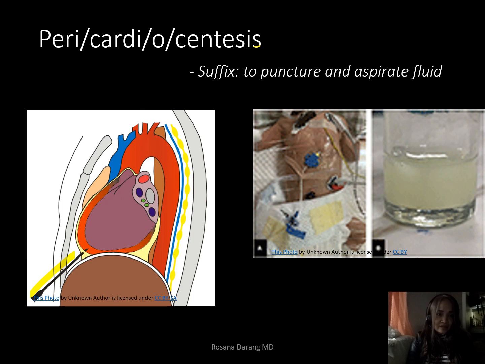So that red space around the heart is your pericardium. And we puncture right there so that we can aspirate fluid, which is shown in the next picture here. And look at this. This is the amount of fluid that has been aspirated from this baby's pericardium.